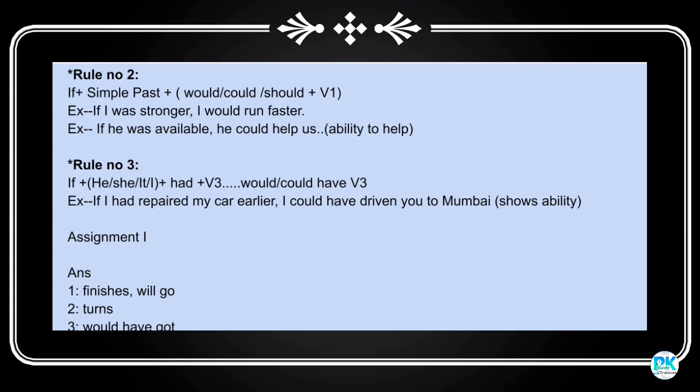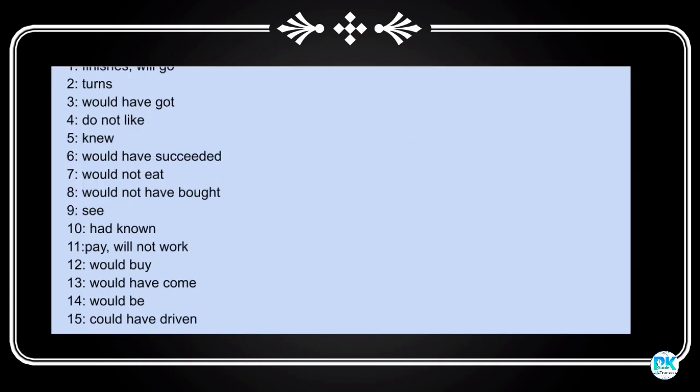Here is assignment 1, answer 1. Finishes, will go. Second, turns. Third, would have got. Fourth, do not like. Fifth, knew. Sixth, would have succeeded. Seventh, would not eat. Eighth, would not have bought. Ninth, see. Tenth, had known. Eleventh, pay, will not work. Twelfth, would buy. Thirteenth, would have come. Fourteenth, would be. And the last one, could have driven. Okay.